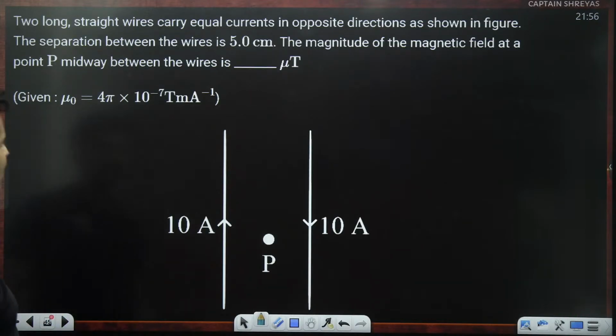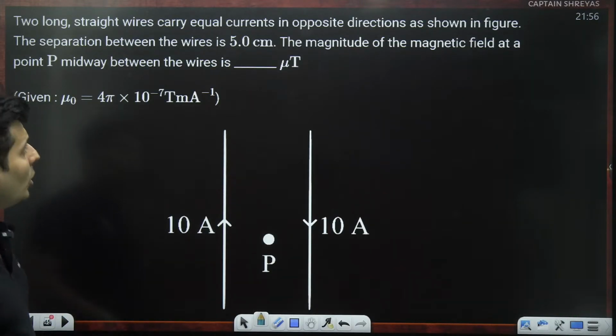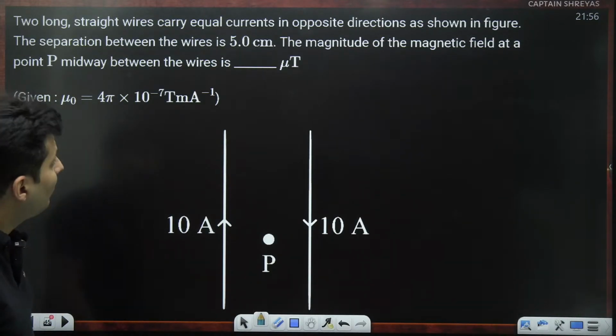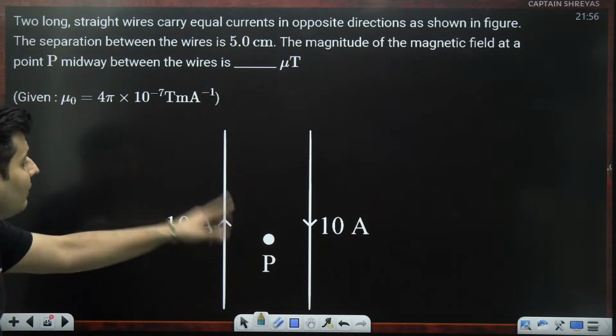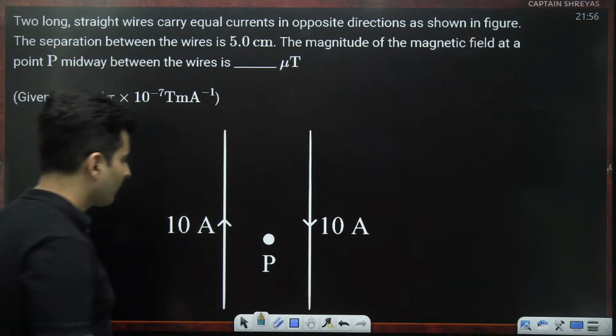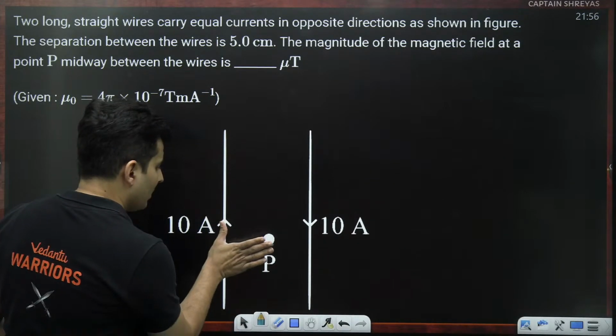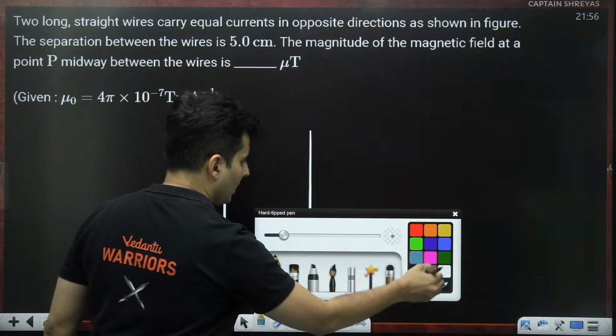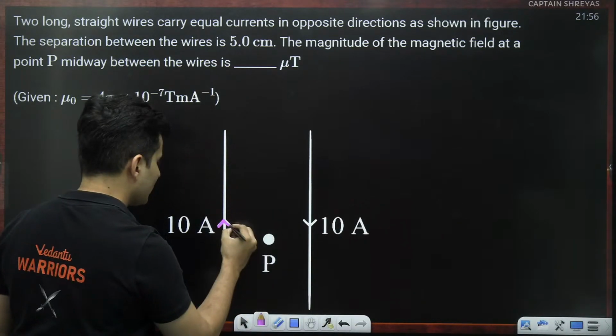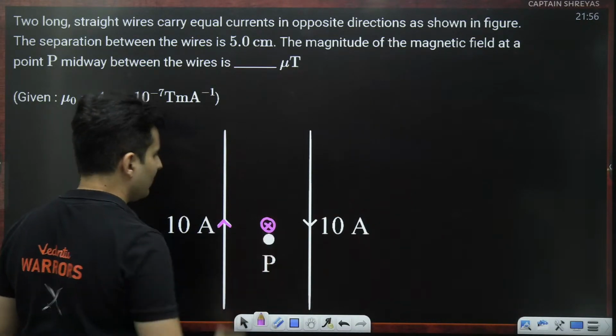Moving on, next question coming up on your screen. Two long wires carrying currents in opposite directions are separated by some distance. The magnetic field at the point midway is how much? Okay. Due to this current, curl your fingers. The fingers go inside. So 100%, due to this current, the magnetic field is inside the plane.